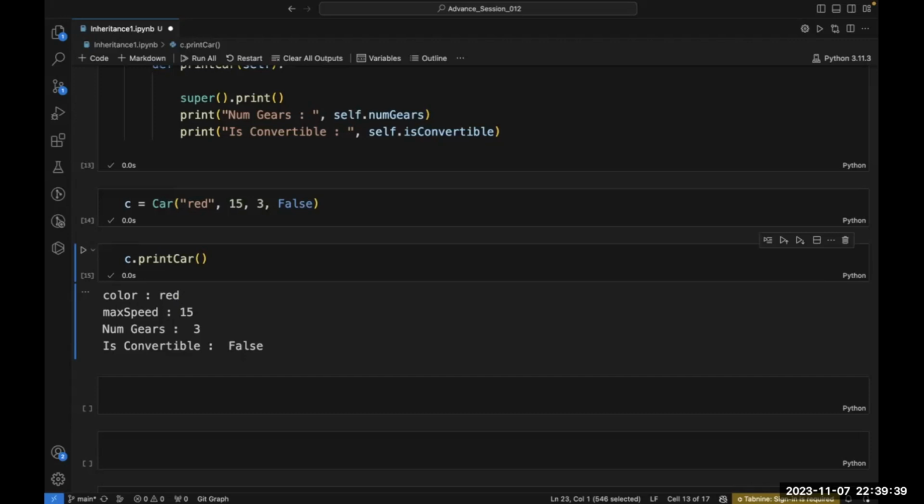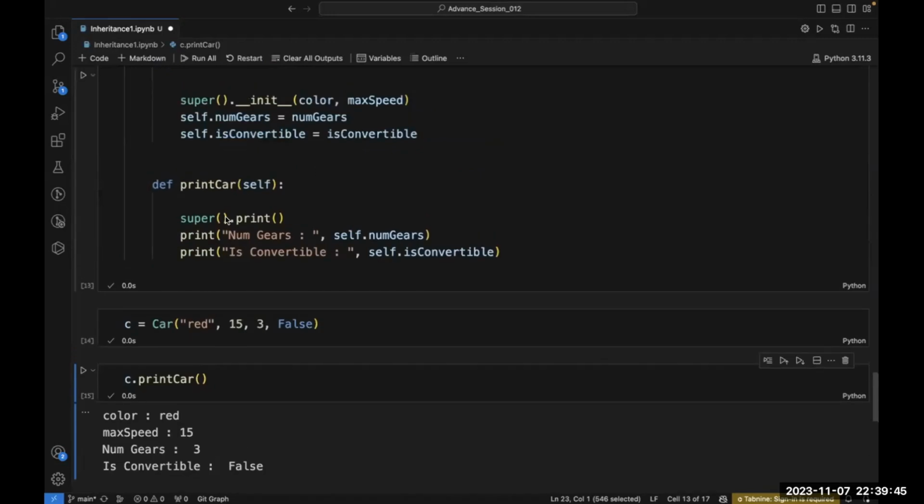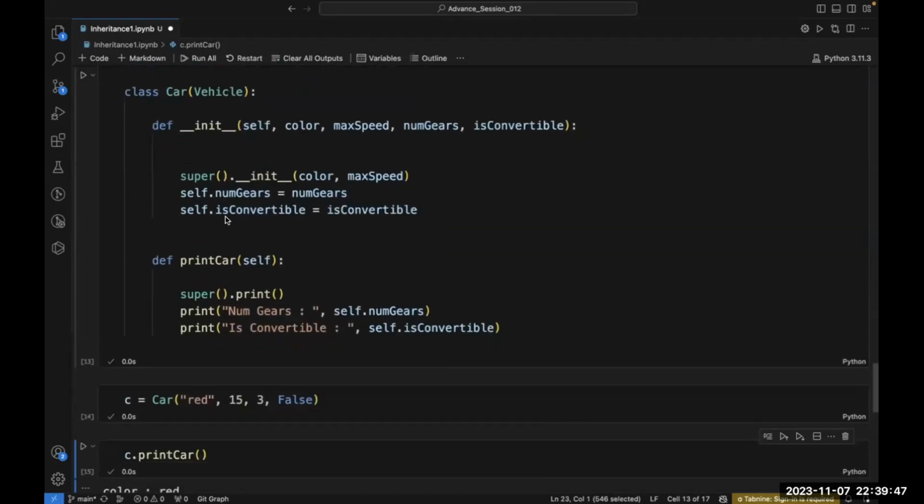So there's one more important thing. You have understood this super thing which I have explained you. Now, one very important thing is that instead of this super, you can also use self here. Self will also do the same work what super has done. So let's do it.